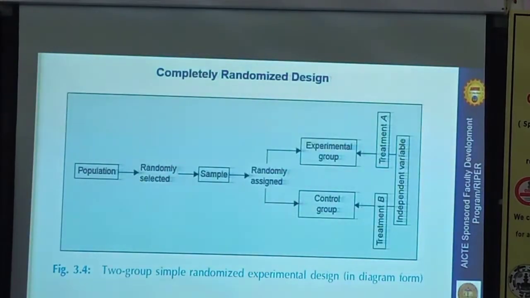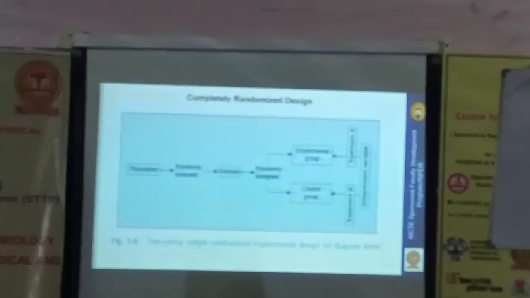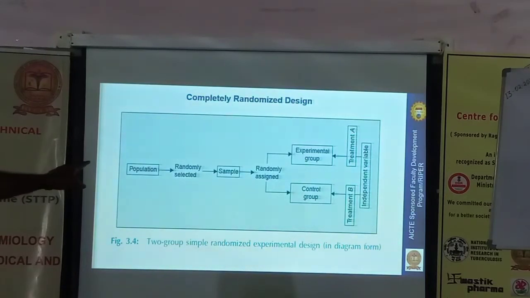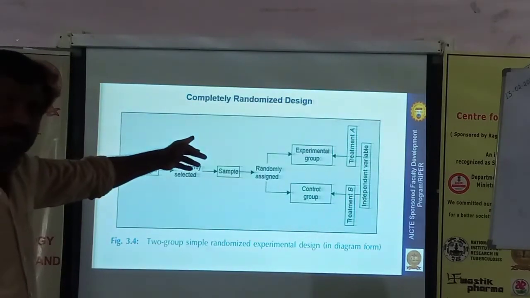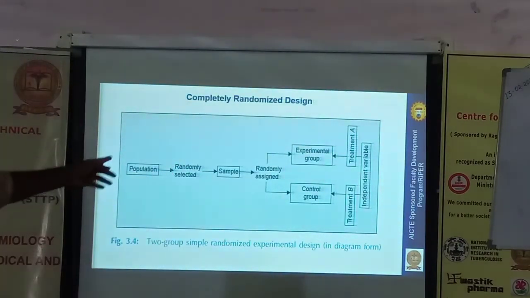We apply randomization at selection and randomization at assignment, so that whatever outcome we expect from the drug therapy can be generalized to the total population. Only if randomization is done can we say that it is generalizable. If we do not randomize and conduct the study for our convenience, even if you get statistically significant results, that may not apply to the general population.